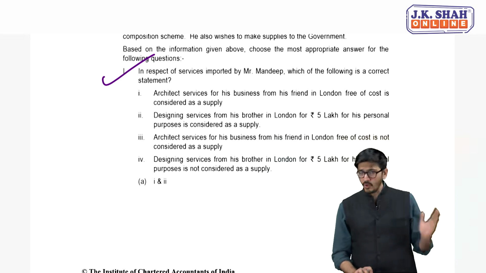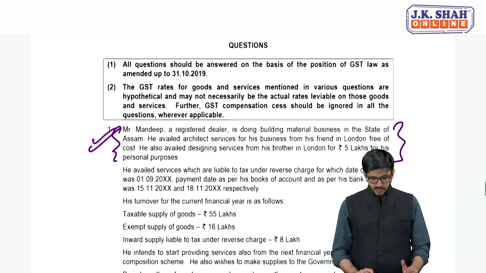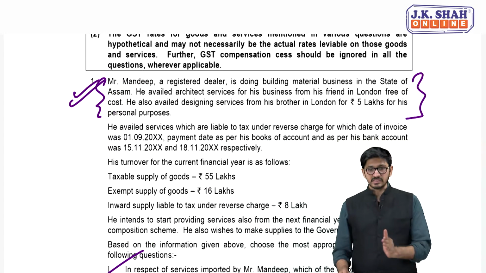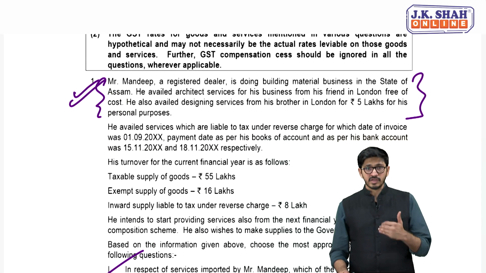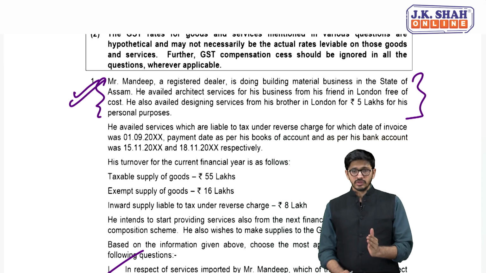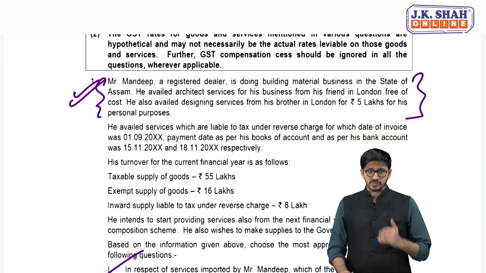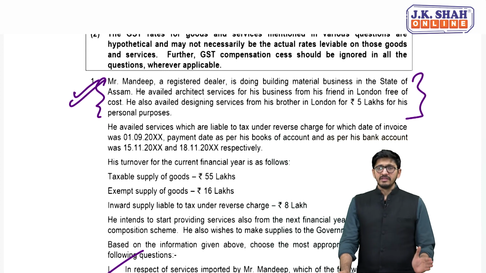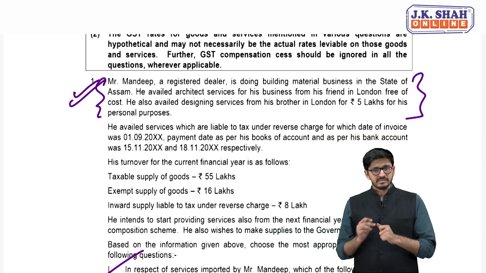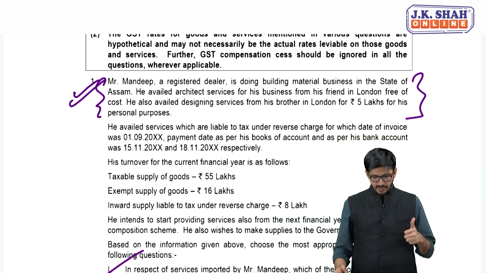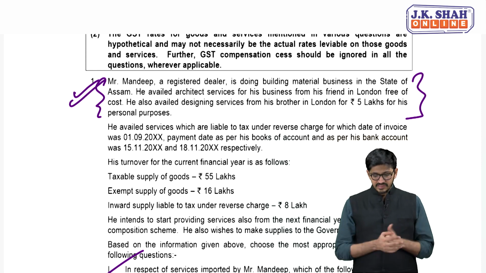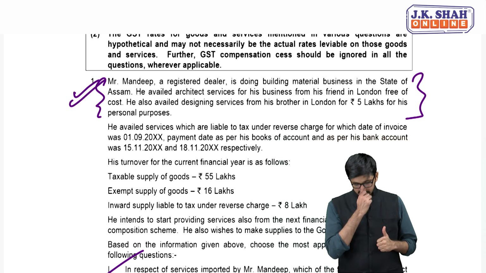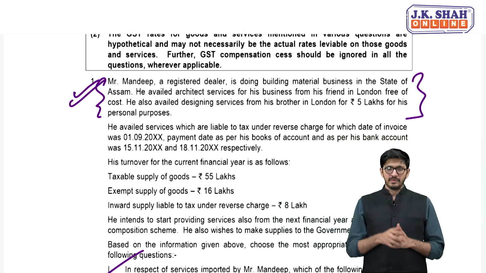So first, don't look at the options, directly head towards the case. Are you getting it? Yes, and you decide for yourself what is the truth. Don't look out for the options. First you decide whether it's a supply or not, and just directly see where the option is located and select it. So for example, in the first case, he has availed services for his business from his friend in London free of cost. What do you mean by that?